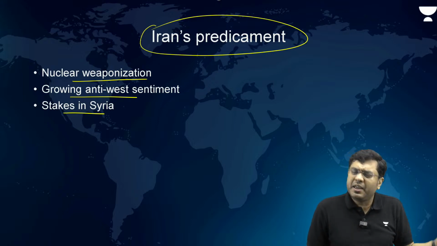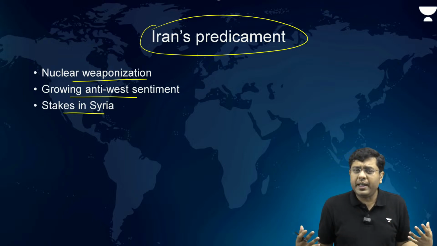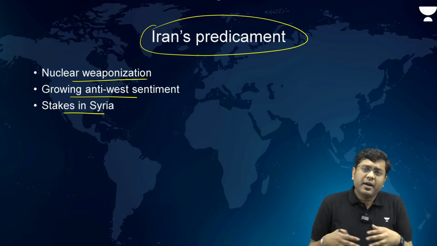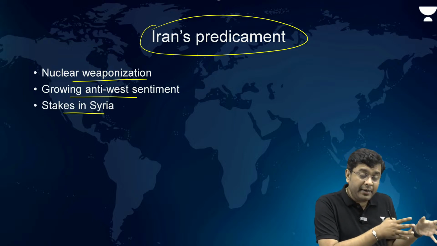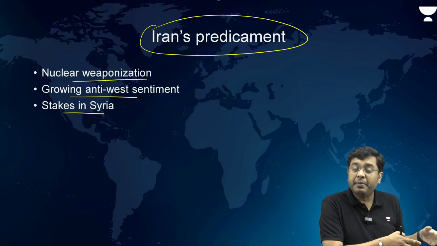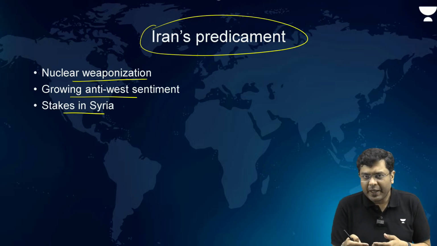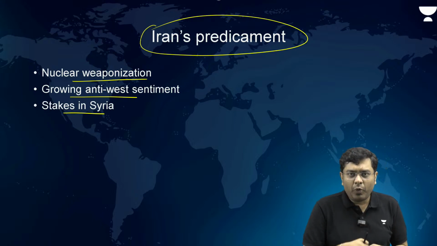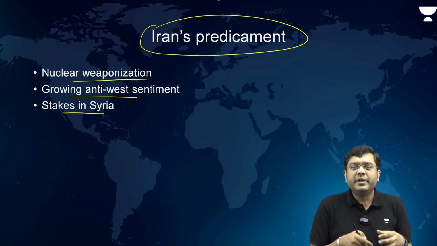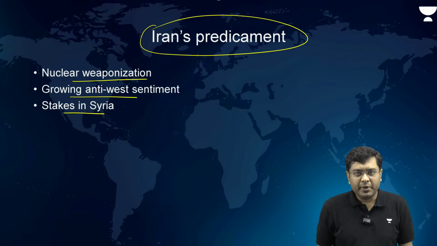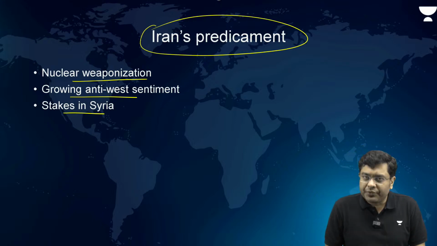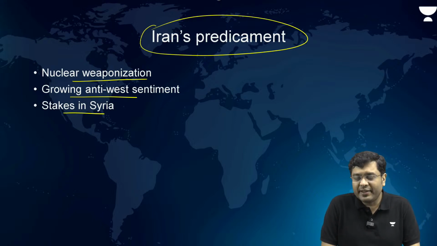And at the same time, given the fact that Russia right now is already embroiled in a conflict with Ukraine, Russia doesn't have enough bandwidth to deploy its personnel in the Middle East as well. So, it is China who is going to take the baton forward, and China is going to emerge as the next big player in the region of the Middle East if it has not already emerged. Okay? So, in this article we have seen the issue in the Middle East, what is actually flaring up, what the possible outcomes are, and what the way forward is.